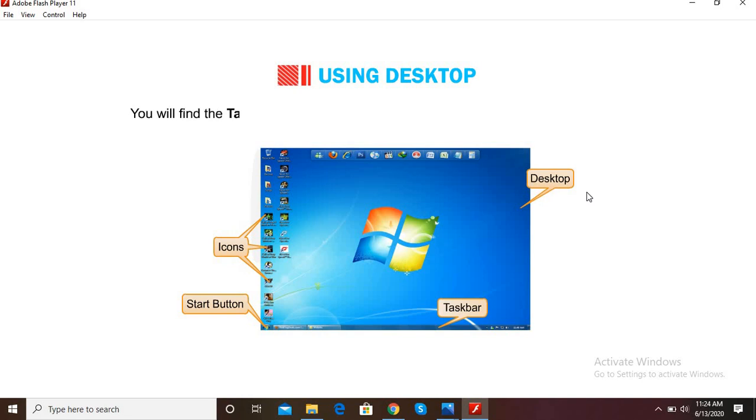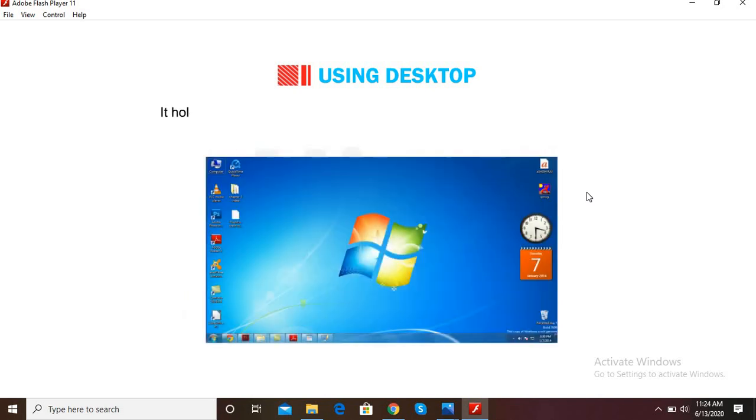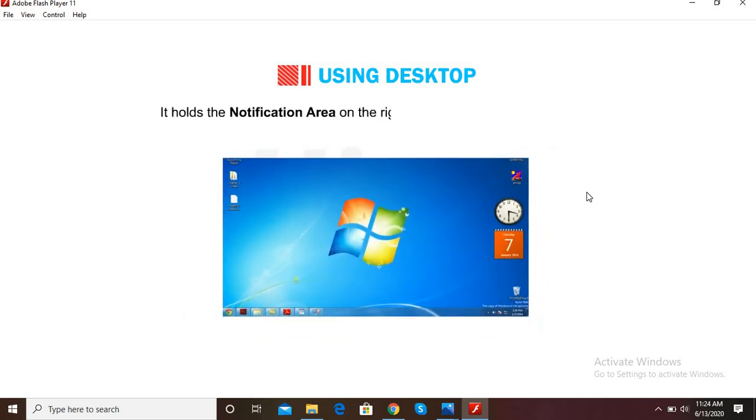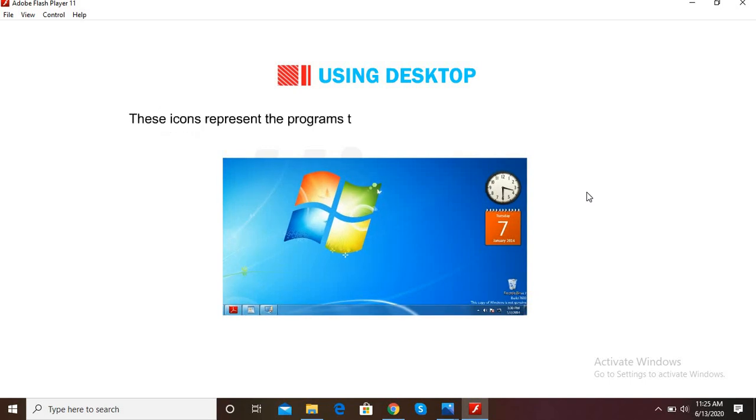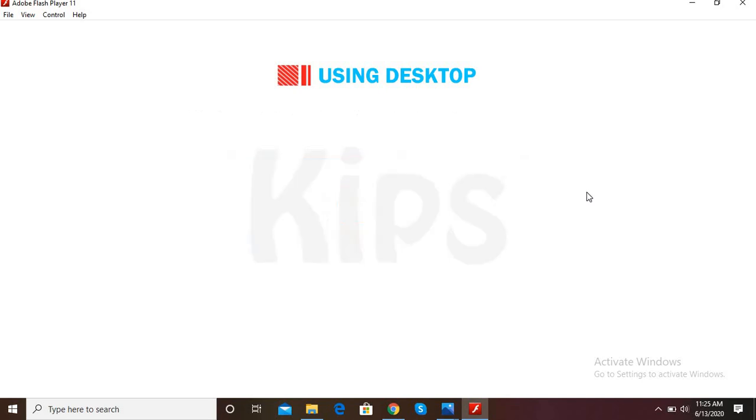You will find the taskbar at the bottom of the screen that displays the Start button on the left side. The programs that you have opened appear in the form of buttons on it. It holds the notification area on the right side, which includes a clock and some icons. These icons represent the programs that are loaded in memory at the time of startup. The icons play a very important role in the graphical user interface. Let's know about commonly used icons.